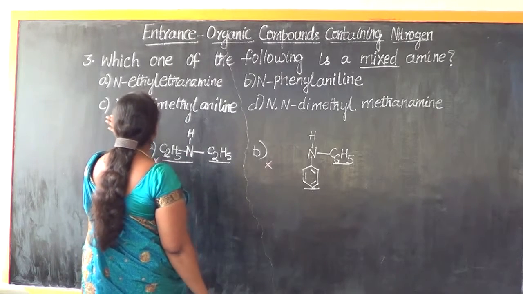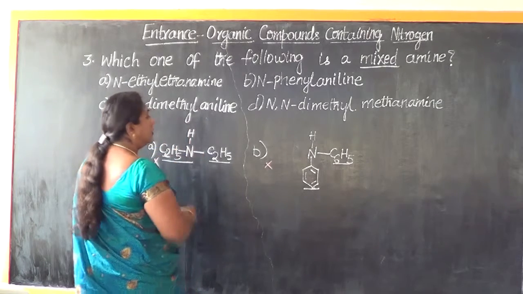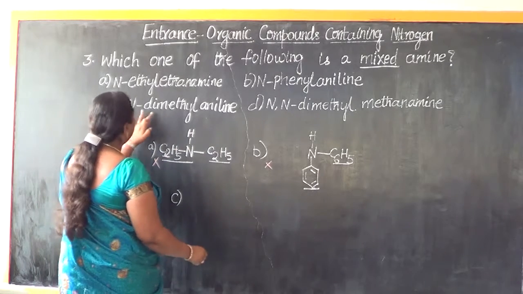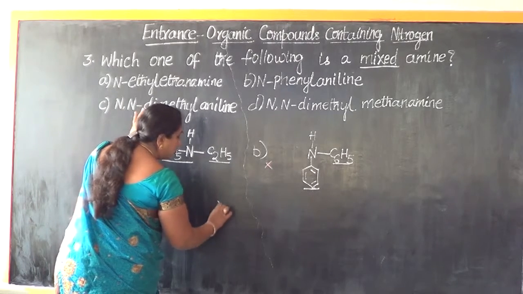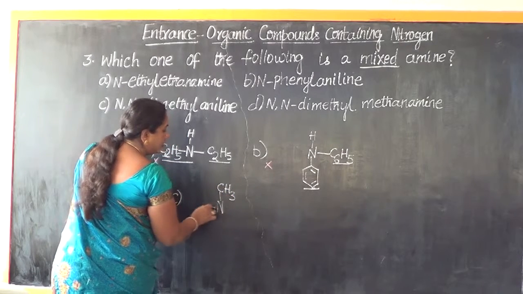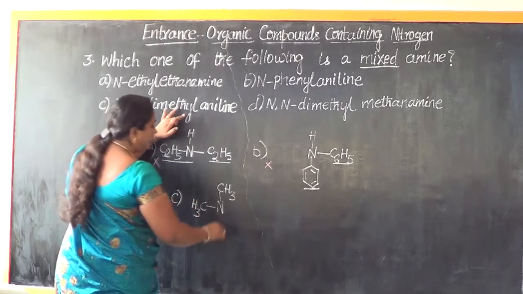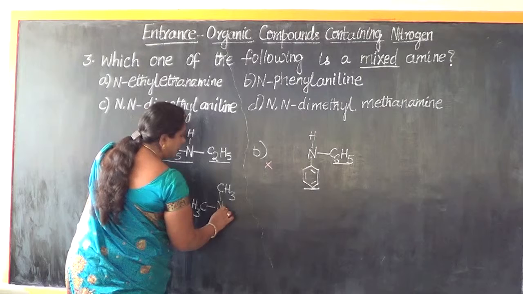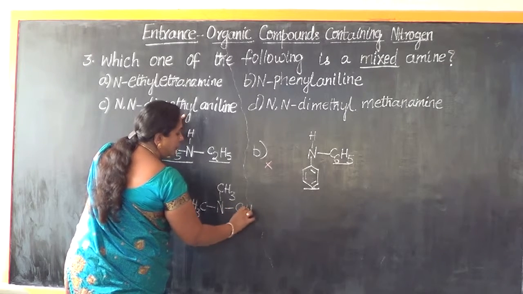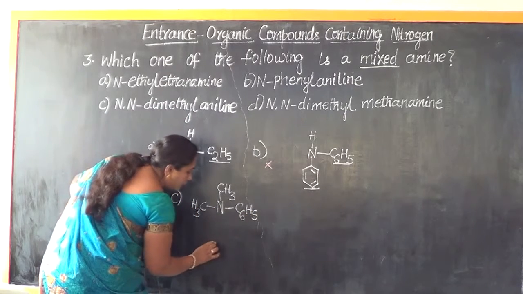Now let us look into this. N,N-dimethylaniline. Let us write its structure. N,N-dimethyl. So to the nitrogen, it is linked with two methyl groups like this, and then this is linked with aniline, so C6H5. So how this structure would be if I were to write it with a benzene ring.